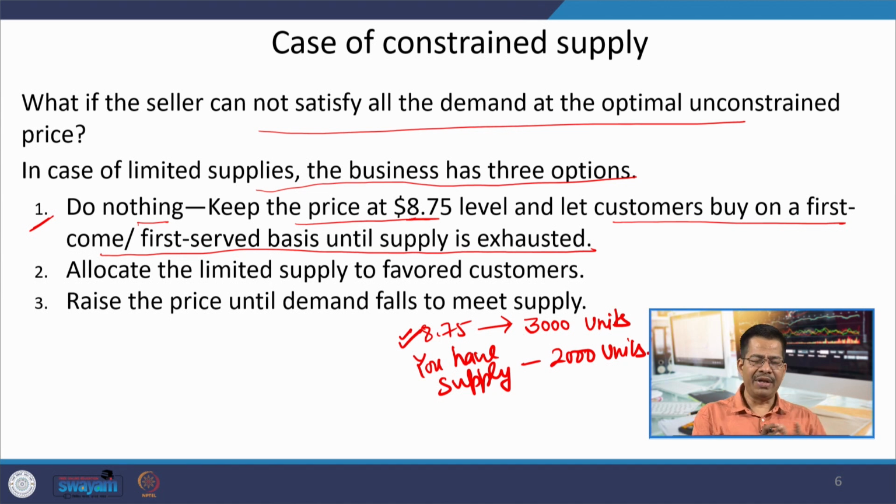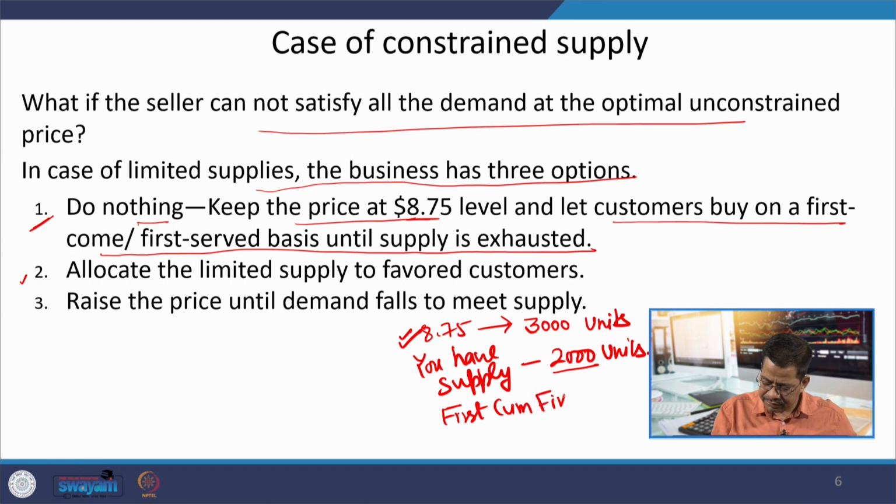But among the alternatives available to you, one is you do nothing and whatever is the revenue, that is all. The second possibility is that you are not doing first come first serve, but you are giving supplies to some favored customers.